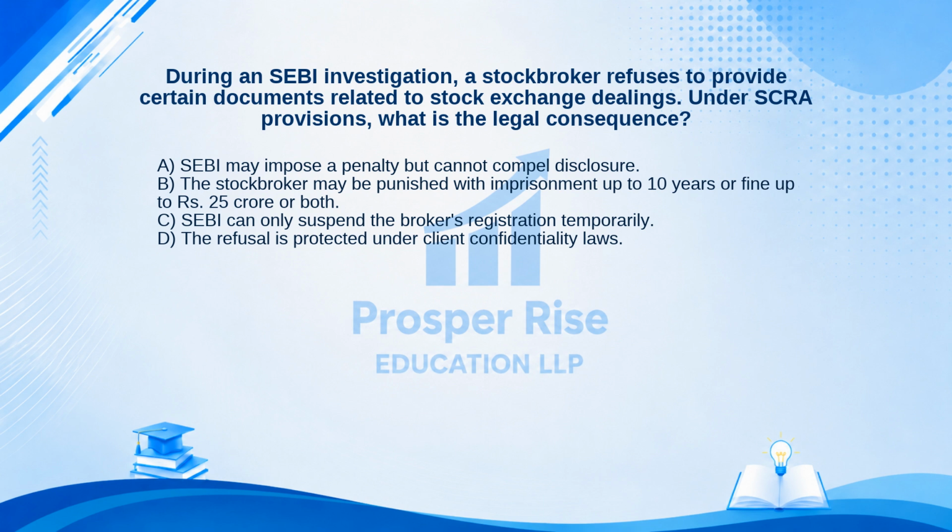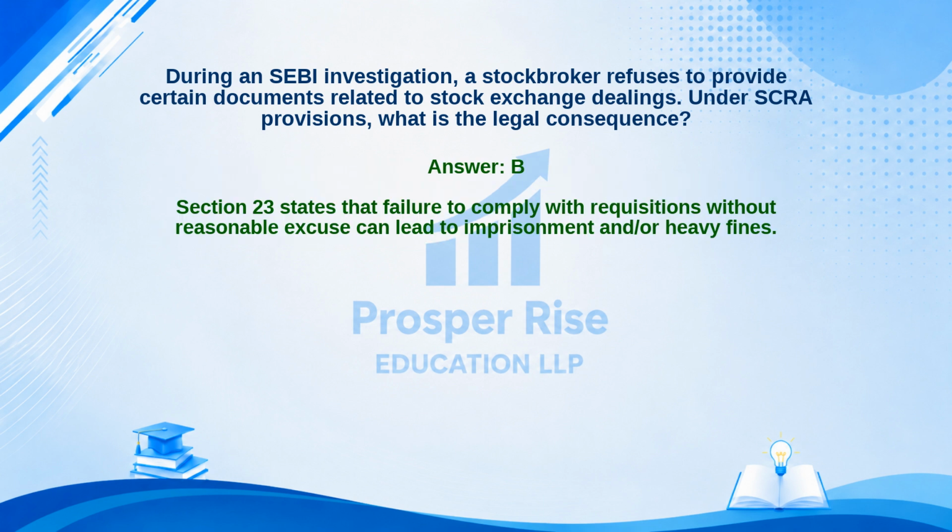C. SEBI can only suspend the broker's registration temporarily. Or D. The refusal is protected under client confidentiality laws. Take a moment to pause the video and decide. The correct answer is Option B. Let's see why. Section 23 states that failure to comply with requisitions without reasonable excuse can lead to imprisonment and/or heavy fines.